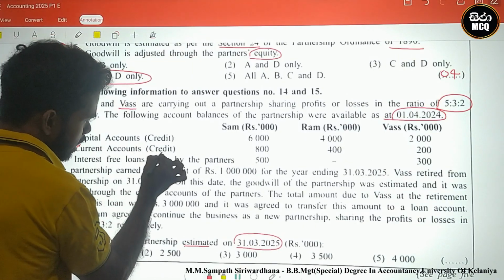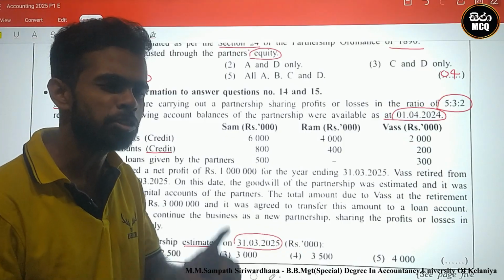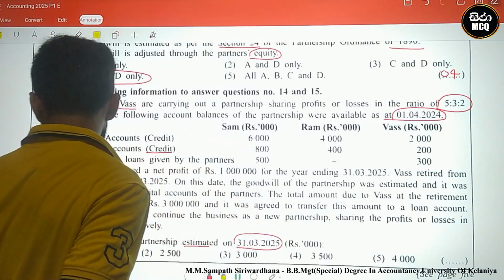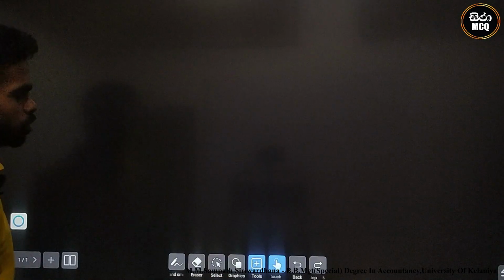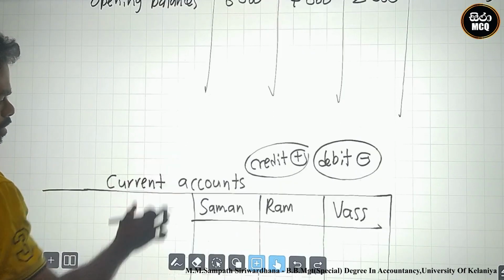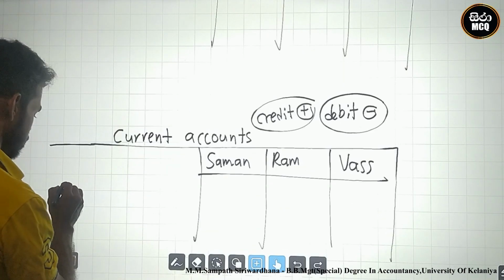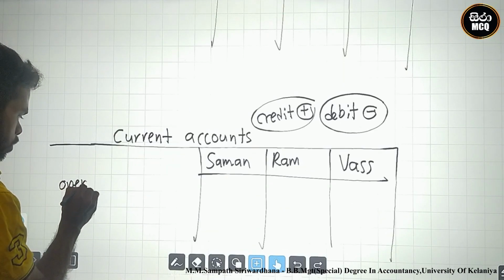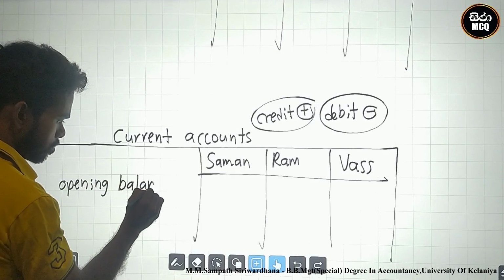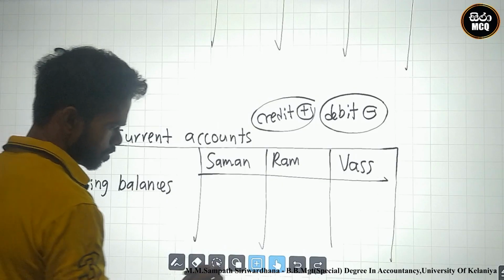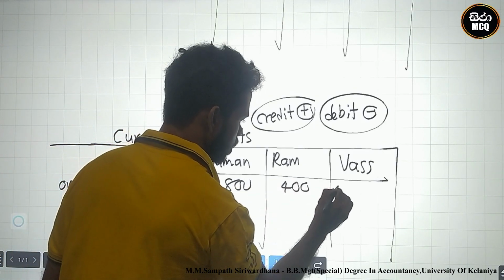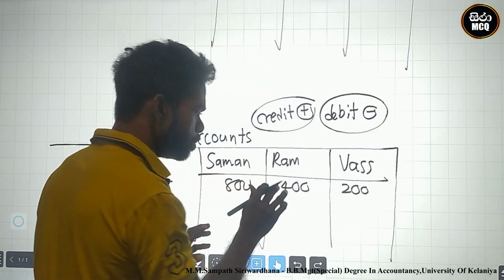Look at the next information. Current account credit. A credit balance means normal balance: 800, 400 and 200. These are the opening balances of the current accounts.